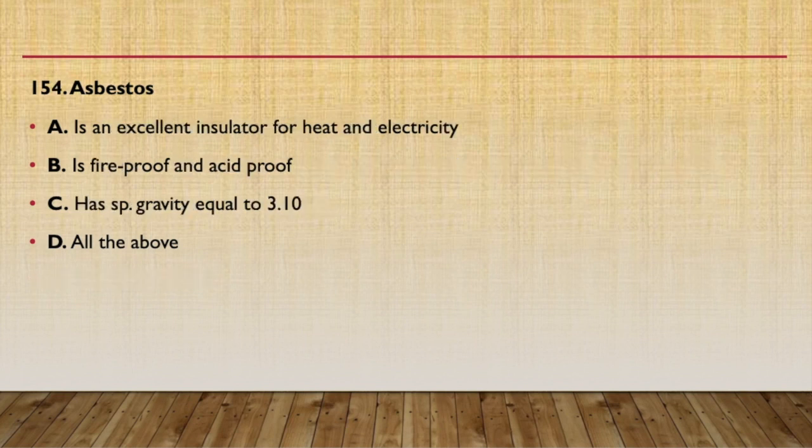Now the next question: asbestos is an excellent insulator for heat and electricity, is fireproof and acid proof, has a specific gravity of 3.10, or all of the above. So the answer will be all of the above, and we should memorize all these properties of asbestos. That is, it is an excellent insulator for heat and electricity. It is a good fireproof and acid proof material, and it has a specific gravity of about 3.10.